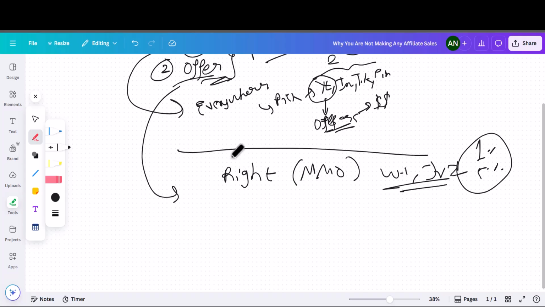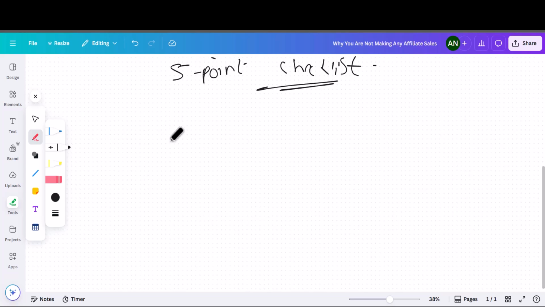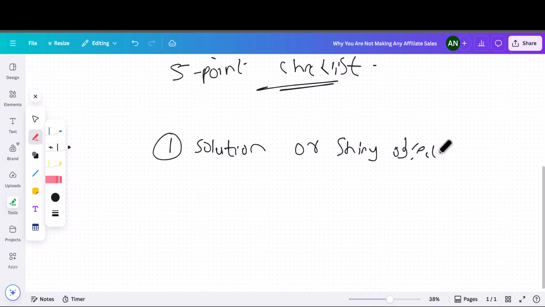Okay, so for the offers, right, I have this 5-point checklist that I go through in order to check whether these offers are worth it to promote or not. So point number 1, right, in our checklist, point number 1 is: is it a solution or is it a shiny object? Just another object that we all chase around. A good product solves a problem and provides a solution, and a shiny object just makes you go around in circles, doesn't deliver any proper value, and you just spend money for no reason. So let me show you an example for that.